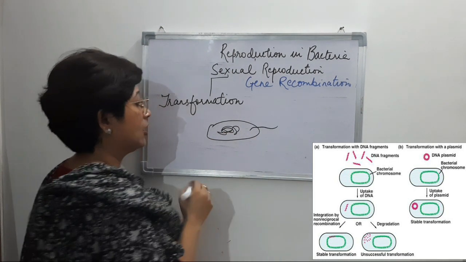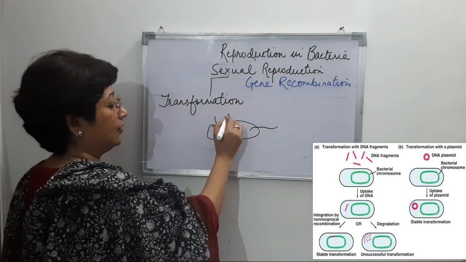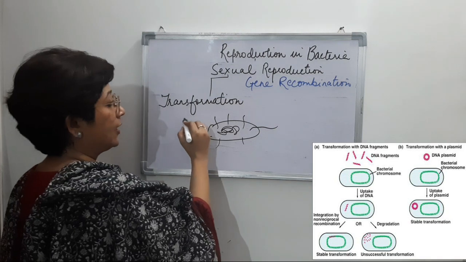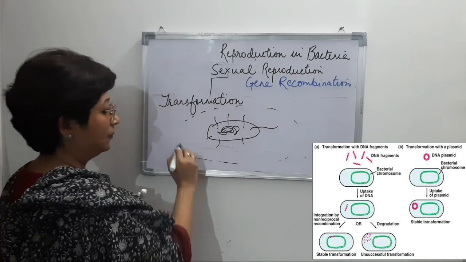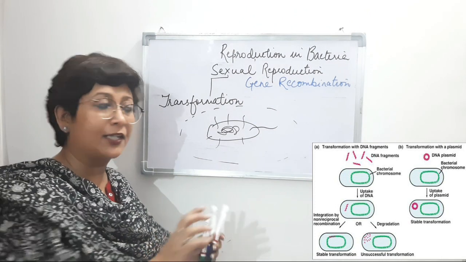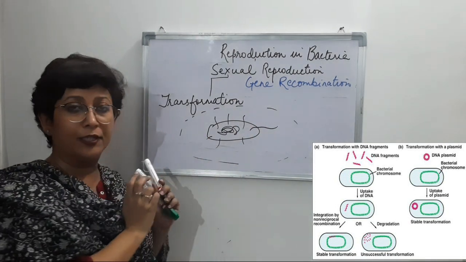And this is the flagellum. Now a living bacteria, like this, is found surrounded by a medium, right? Some medium, and the genetic material is found in the medium.